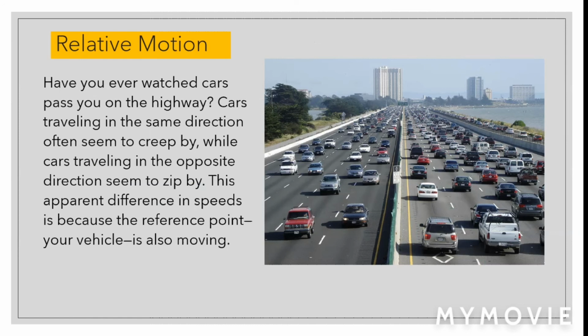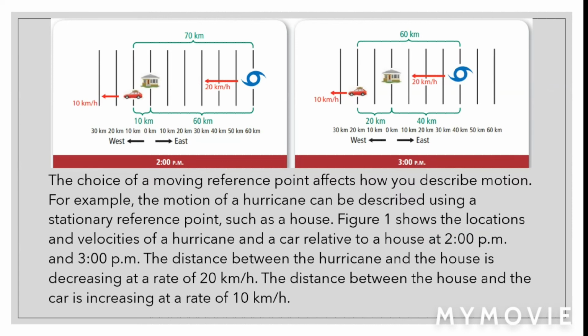Relative motion. Have you ever watched cars pass you on the highway? Cars traveling in the same direction often seem to creep by, while cars traveling in the opposite direction seem to zip in. This apparent difference in speed is because the reference point, your vehicle, is also moving. The choice of a moving reference point affects how you describe motion.